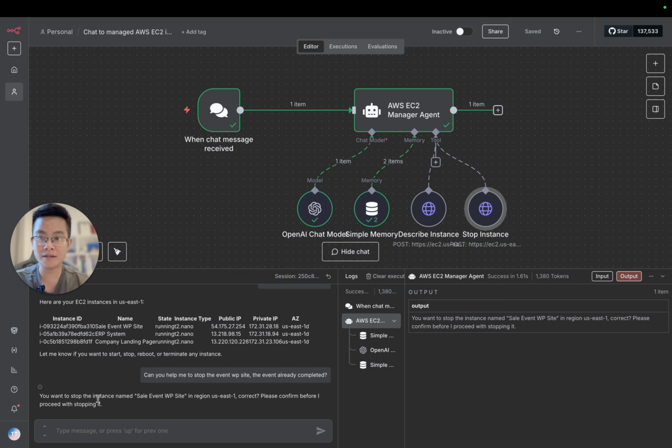It can impact the public side, so it checks. You can see that I just mentioned it symbolically, and it came back with exactly the name of the EC2 instance and the region, right? And then it needs me to confirm, so very carefully, right? And then, yes, I do.